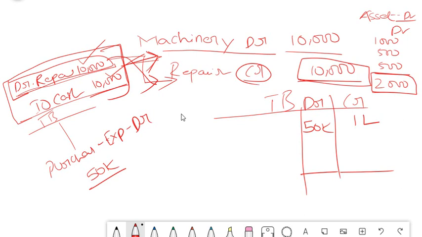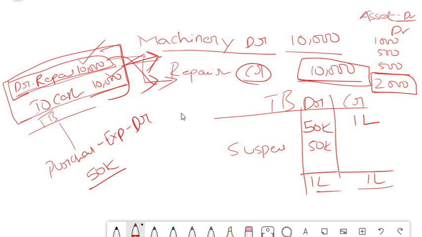So now we have to correct this using a suspense account. So simply you will debit your purchase by another 50, isn't it? Whenever you are not able to find an error, what will you do? You will post an entry of 50 for the time being, and you make it 1 lakh and 1 lakh and close it.